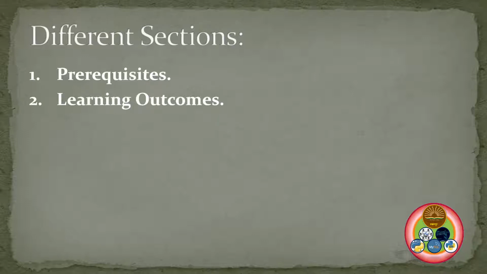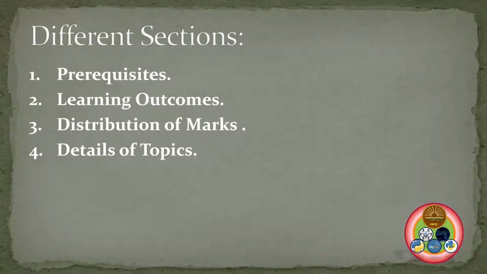Learning outcome. This topic will tell us what we are going to learn in this course and what we should be capable of when we finish this course. Then we'll see the distribution of marks among the various topics. After that, we'll see the details of the topics. After that, we'll see the practical, what are the constituents. Then we'll cover projects.